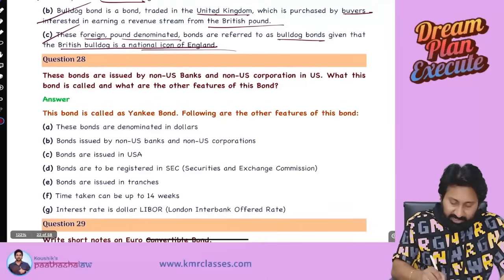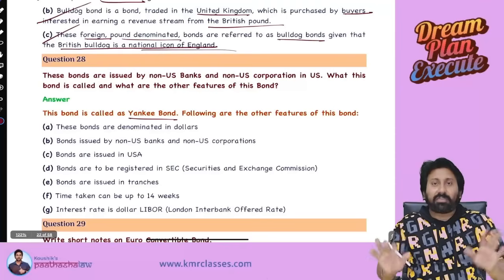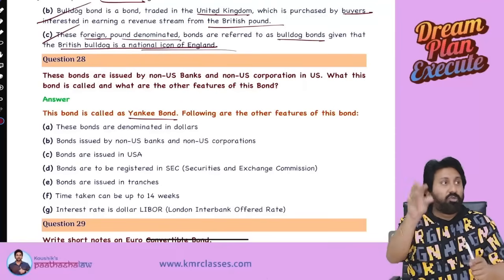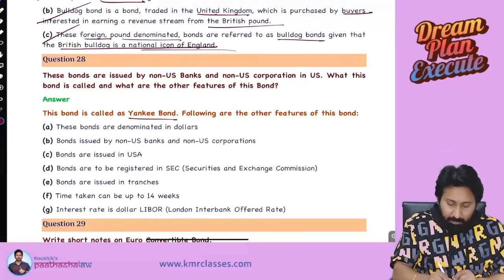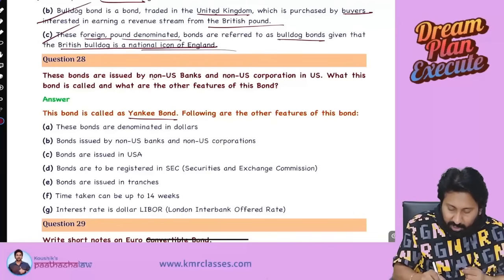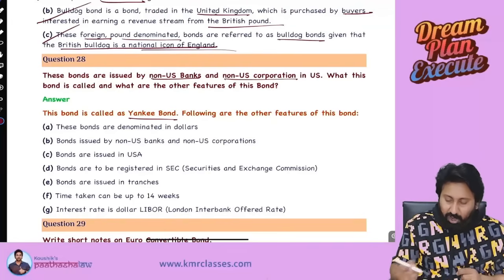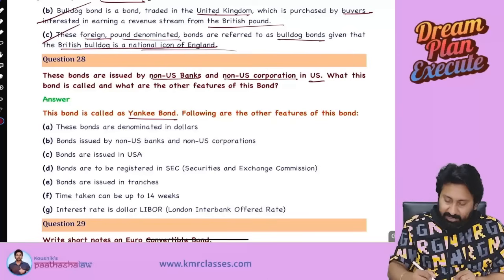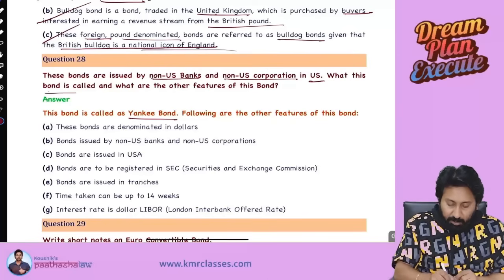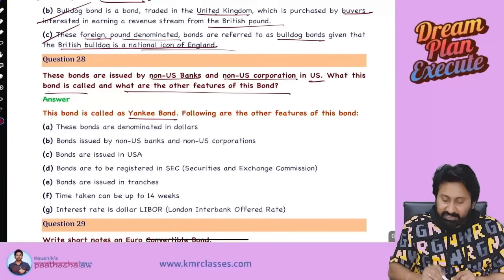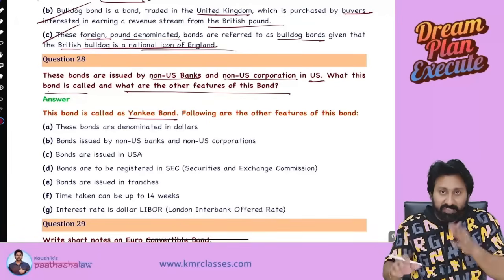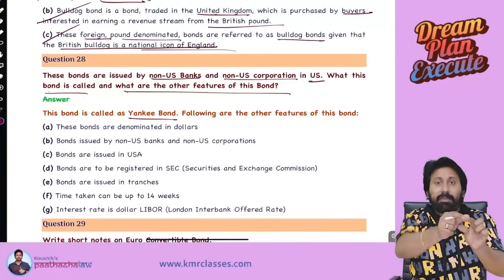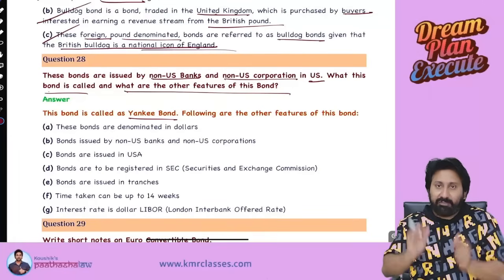Sir, what is Yankee bond? Same concept, replace UK with USA. Replace UK with USA. These bonds are issued by non-US banks or non-US corporations in US. What is this bond called and what are the other features of this bond? It is not completely like bulldog bond, but similar to that, that's why I said put US in place of UK. Now I will tell what are the differences between that.